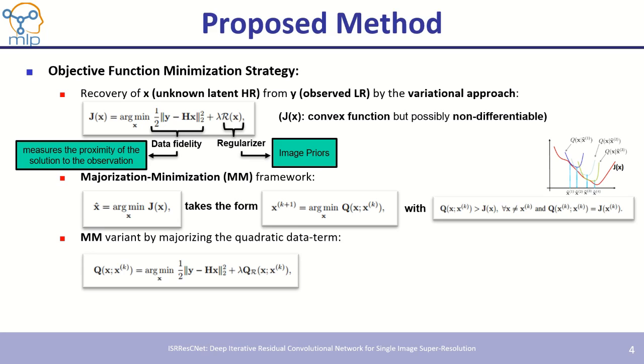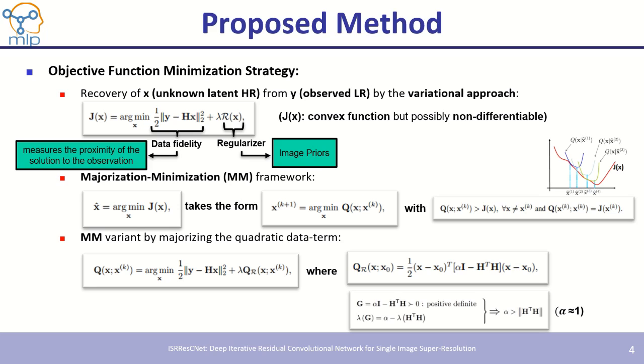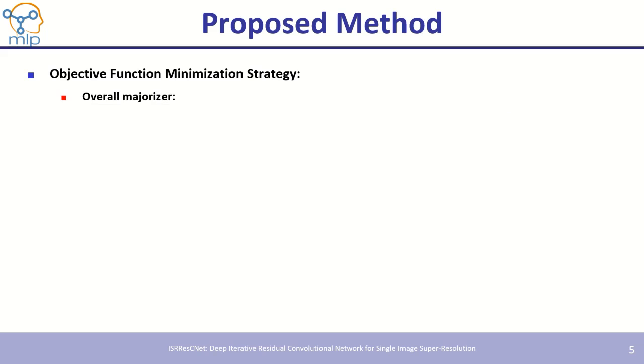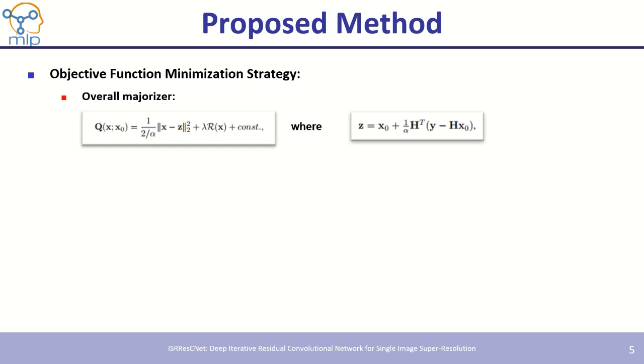To start with an initial estimate x naught, we have a q of x, which is the distance function between x and x naught. In order to get a valid majorizer function q, we need to satisfy the above two conditions. This suggests that G must be a positive definite matrix, which holds if alpha is greater than the L2 norm of H transpose H. Based on the above discussion, we can rewrite the overall majorizer in the following form, where Z is equal to the sum of the initial estimate x naught and the gradient of the data fidelity term.